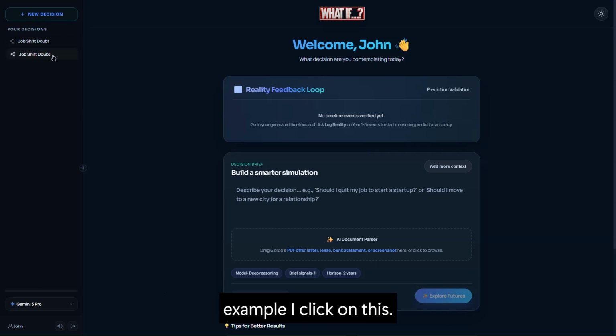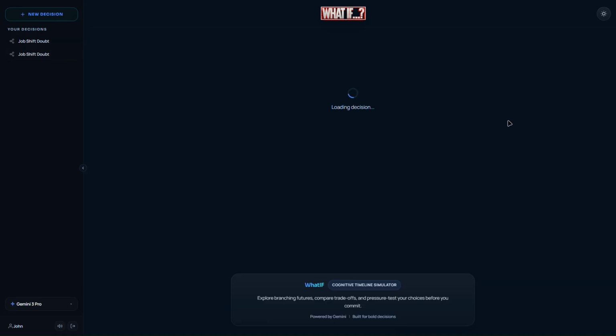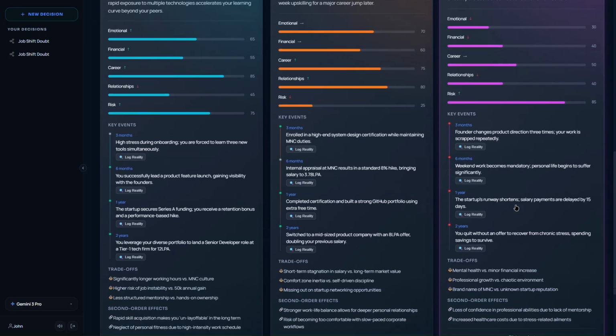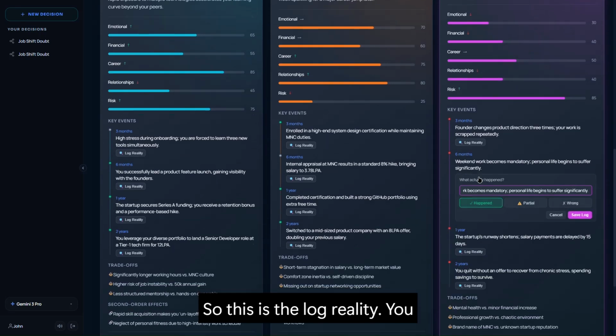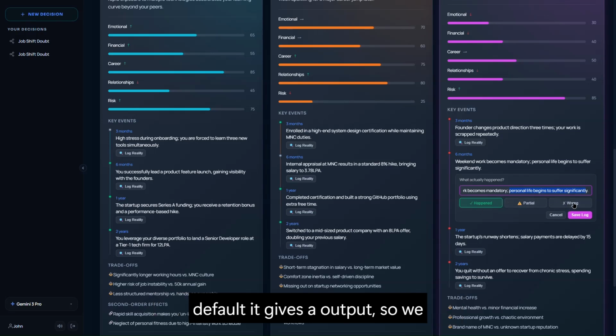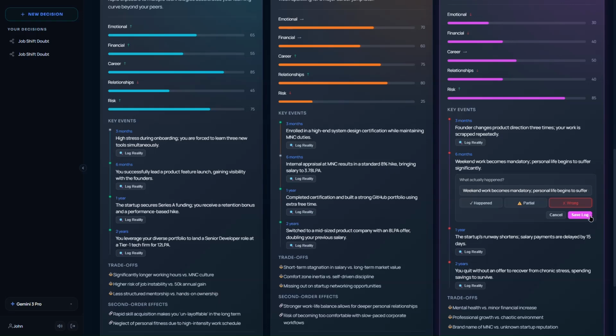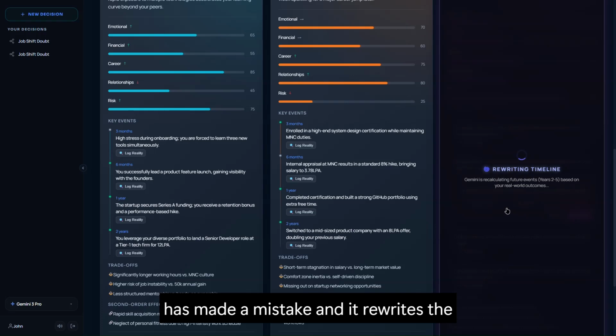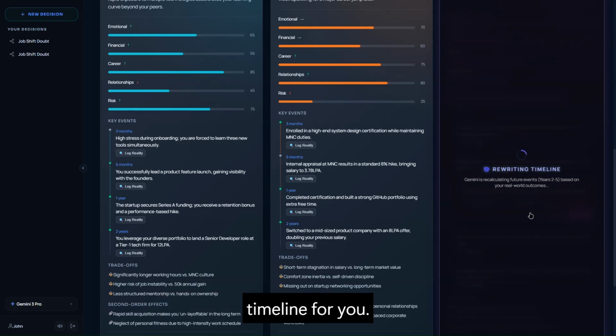Like for example, I click on this. So this is the log reality. You can click here, this actually happened. This was partially true. This was wrong. You can also change what happened. By default, it gives a you output. So we can click on wrong and save log. So that's how the AI knows that it has made a mistake and it rewrites the timeline for you.